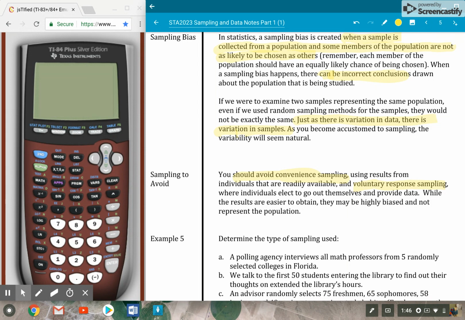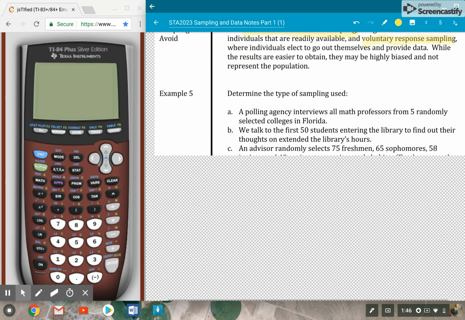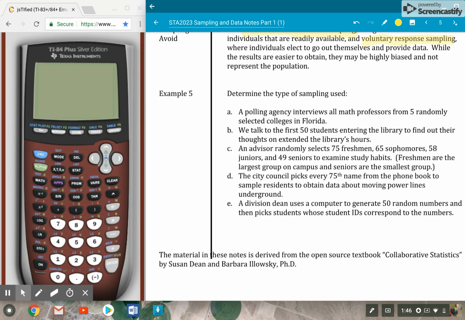And we'll wrap this video up with just looking at some examples, determining the type of sampling that's been used. So A says a polling agency interviews all math professors from 5 randomly selected colleges in Florida. In the Florida college system, there are 28 colleges, and this polling agency is interviewing all math professors from 5 randomly selected colleges.